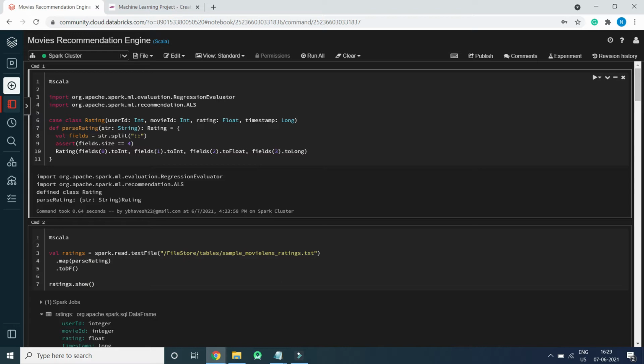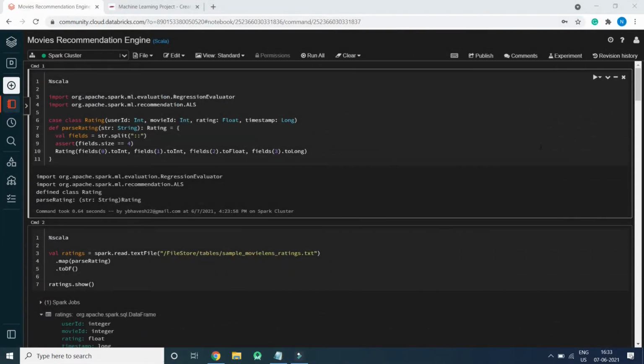Spark ML currently supports model-based collaborative filtering, in which users and products are described by a small set of latent factors that can be used to predict missing entries. Spark ML uses the alternating least squares, that is the ALS algorithm, to learn the latent factors. So let's get started.